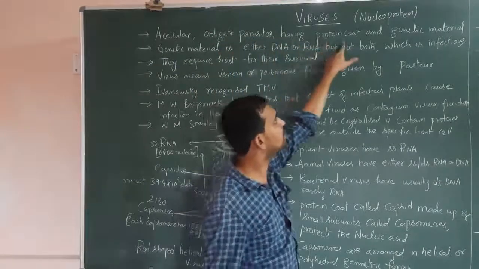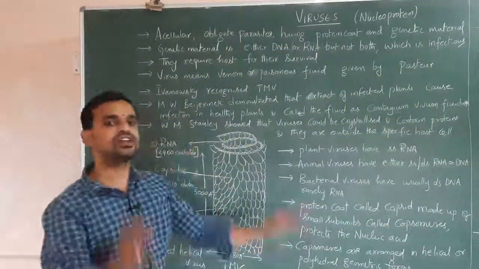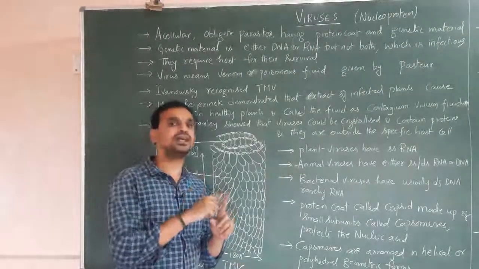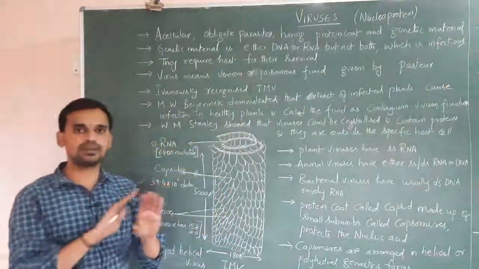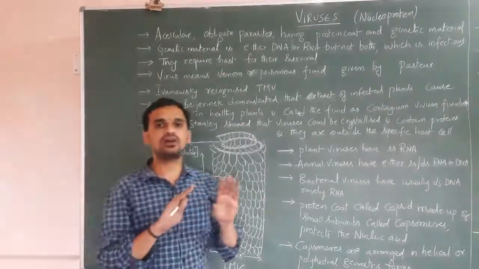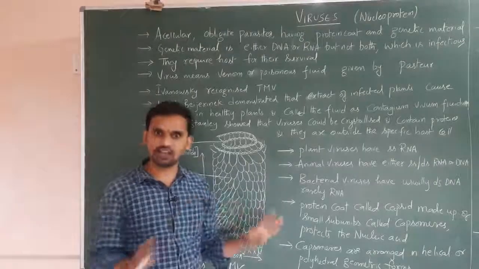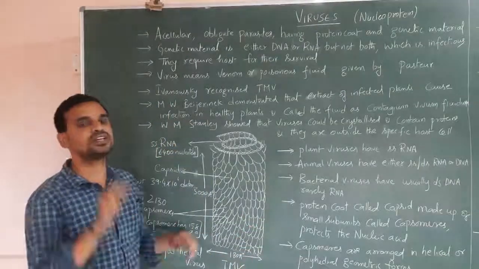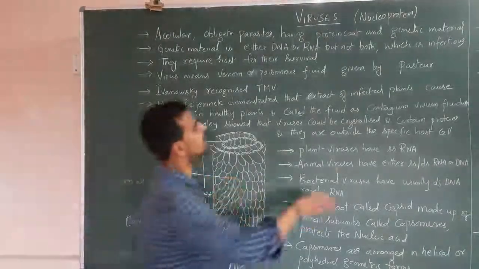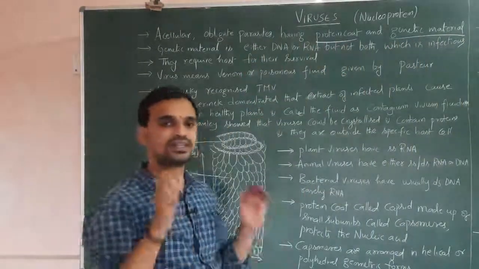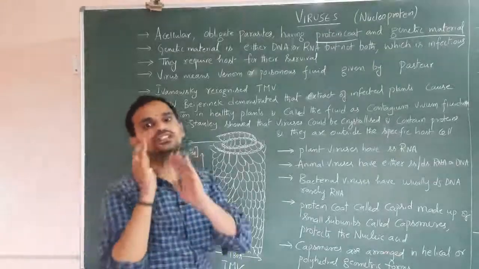Next, they have the protein coat and genetic material. When you are talking about the virus, it has only two things, that is protein and genetic material. It does not have metabolic activities. It does not have a cell. It does not have any enzymes. It does not have any cell organelles. That you should remember. So it has only two things: one is the genetic material, another one is the protein coat.